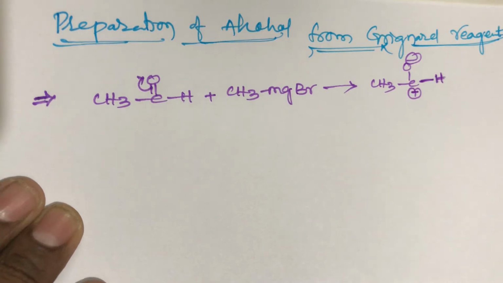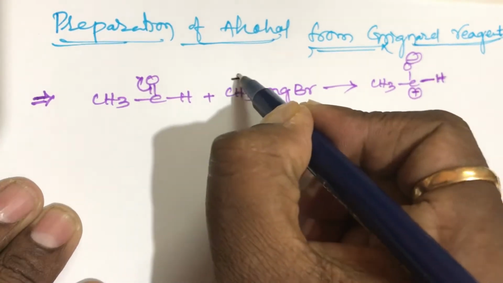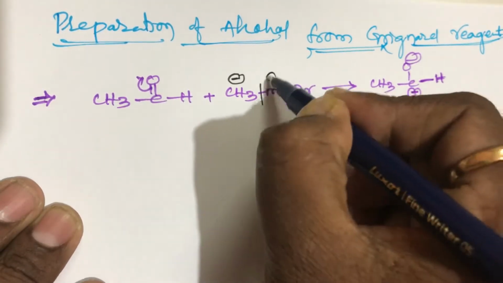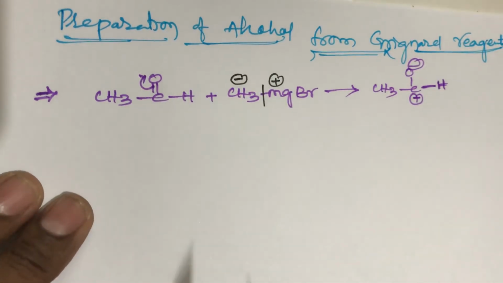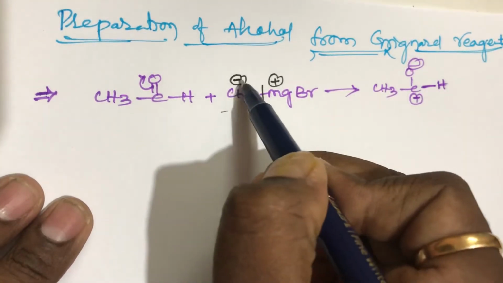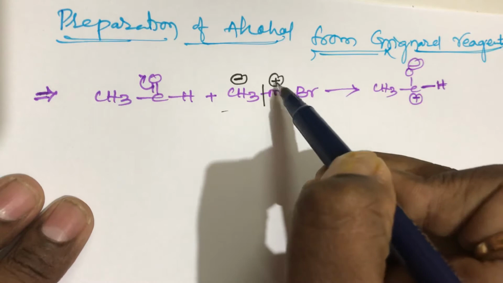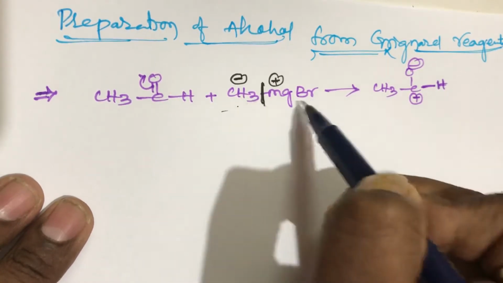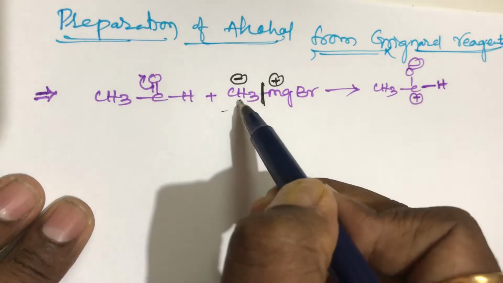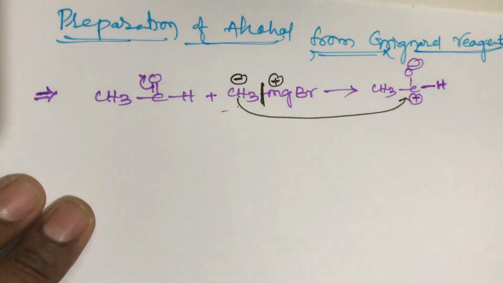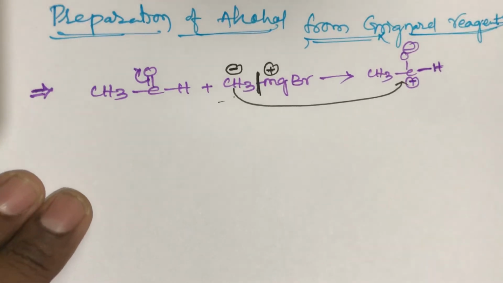Generally we know that in the Grignard reagent, methyl magnesium bromide, the methyl group carries a negative charge, CH3 minus, and the magnesium carries a positive charge. The bond between methyl and magnesium cleaves, and CH3 minus attacks the positive charge side. Simply remember this for how to prepare alcohols from acetaldehyde.